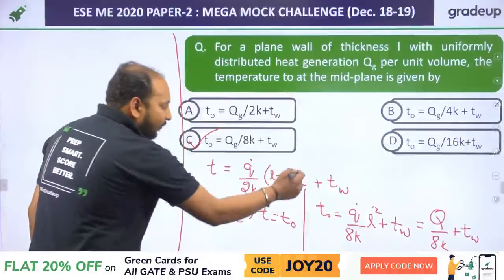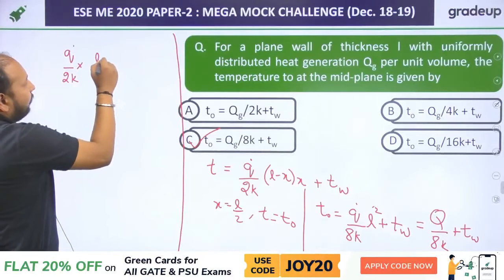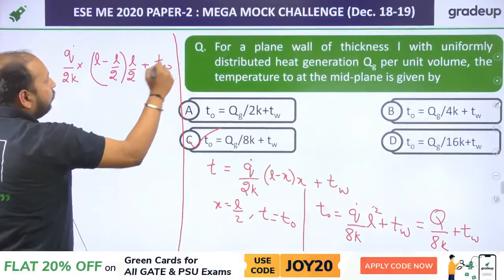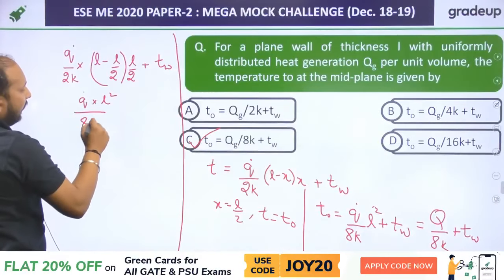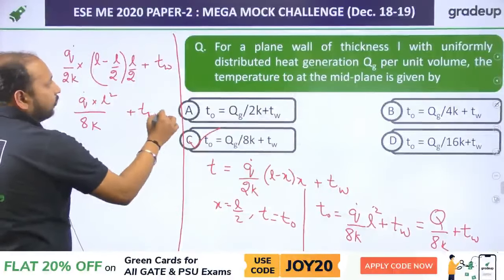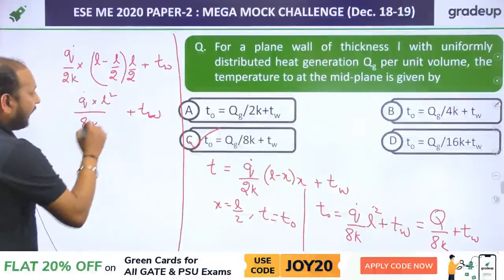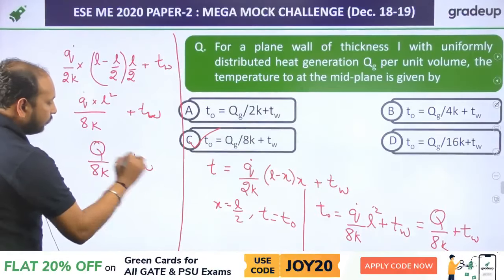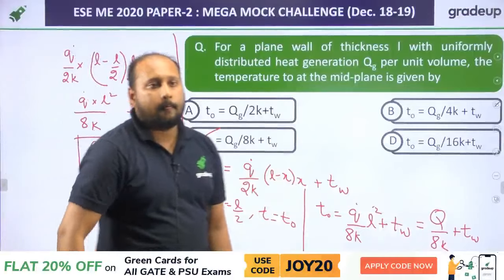Clear? I'm repeating once again. If I write this, this is Q dot by 2K into (L minus L by 2) into L by 2 plus TW. Solve it. This will be Q dot into L square by 8K plus TW. Now this is defined for per unit volume, and we are having the plane thickness as 1. So we can directly write this is capital Q by 8K plus TW. Clear? Which is QG. So option C is correct.